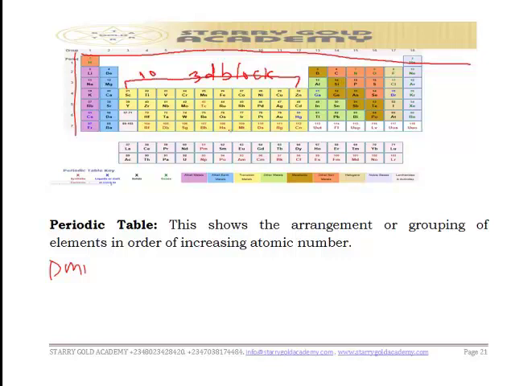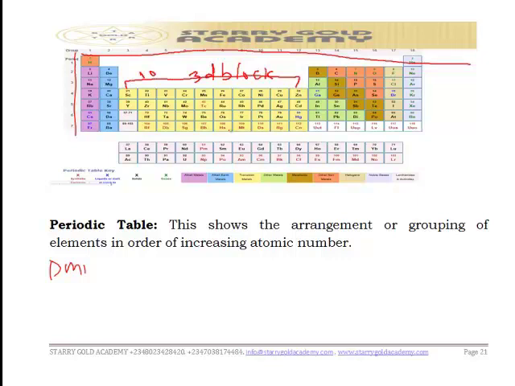Now quickly, let's talk about the periodic table. This periodic table shows the arrangement or grouping of elements in order of increasing atomic number. But remember I told you that Lavoisier's arrangement of the periodic table was based on metals and non-metals.